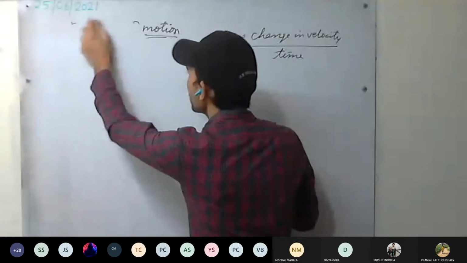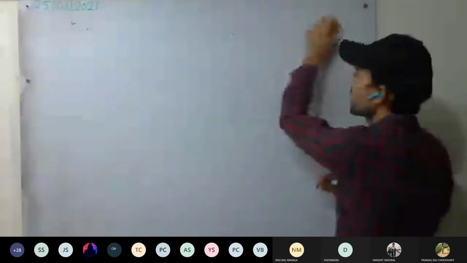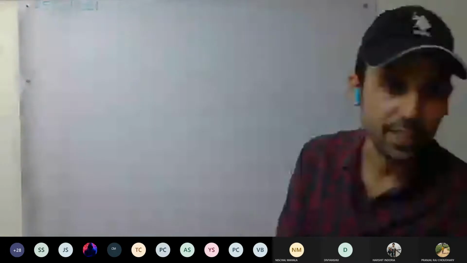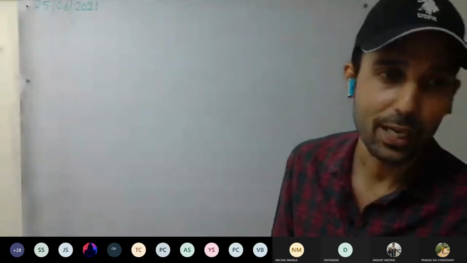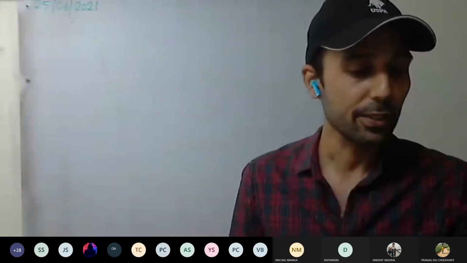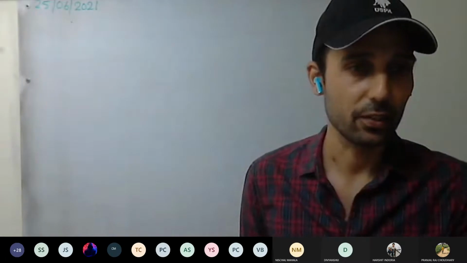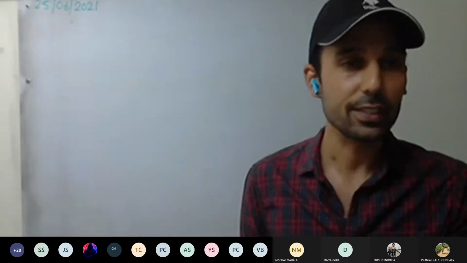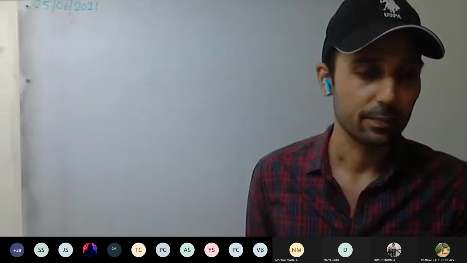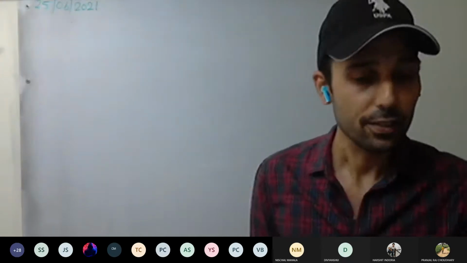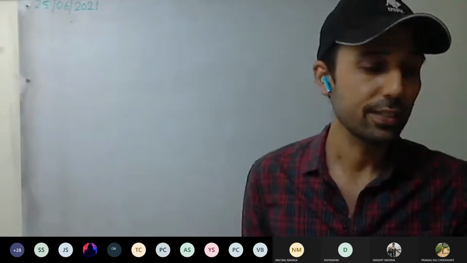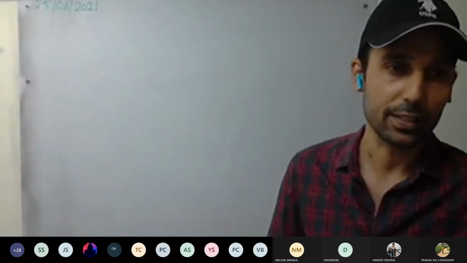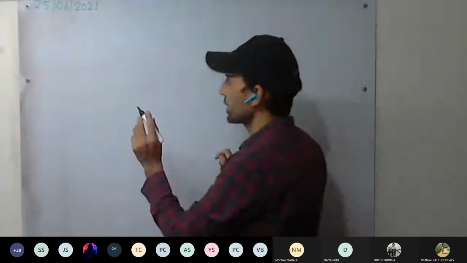Since we haven't discussed the graphs, distance-time graph, velocity-time graph, acceleration-time graphs, we won't be discussing the derivation based on graphs. The graphical method we won't be discussing, since we haven't discussed the graph, so it will be trouble for you. We'll be discussing the alternative method, how we can derive these three equations.